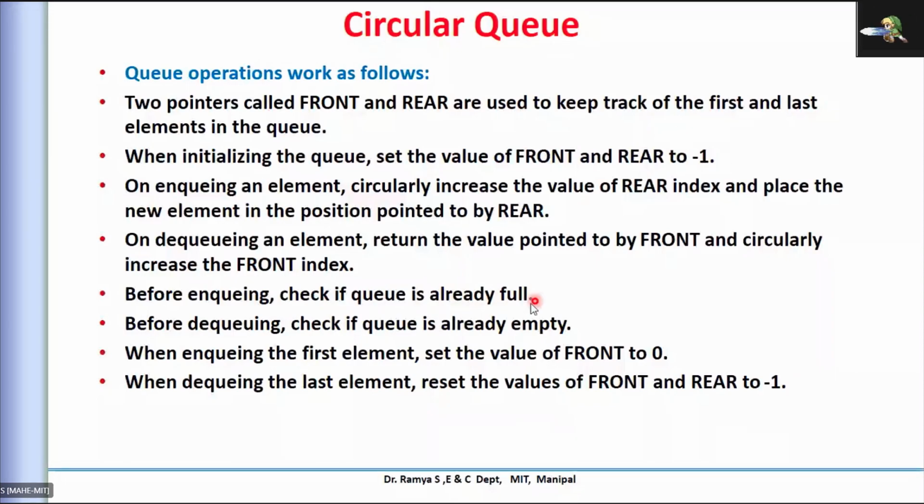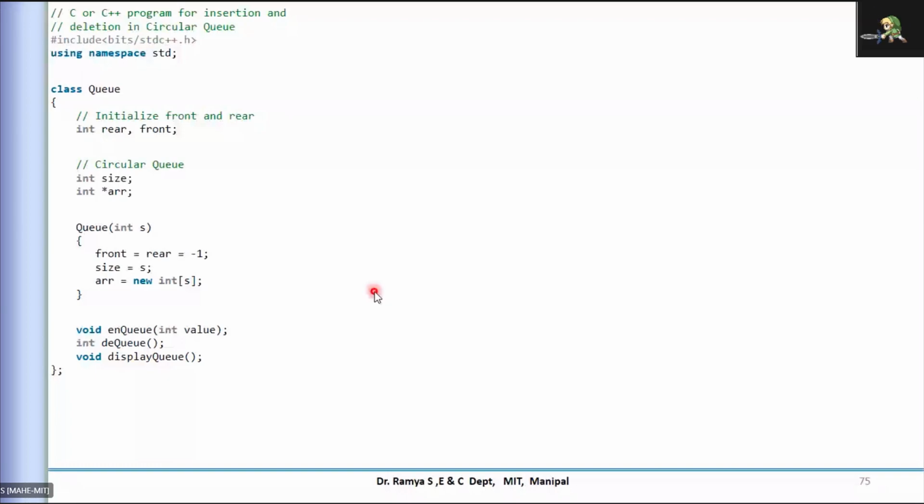So you need to write a program where, before doing all these operations, you always check whether the queue is already full or empty, or whether the first element is being inserted or the last element is dequeued. Let us see how I can implement this in a C++ program. This is a simple snippet of C++ code where we declared a class.